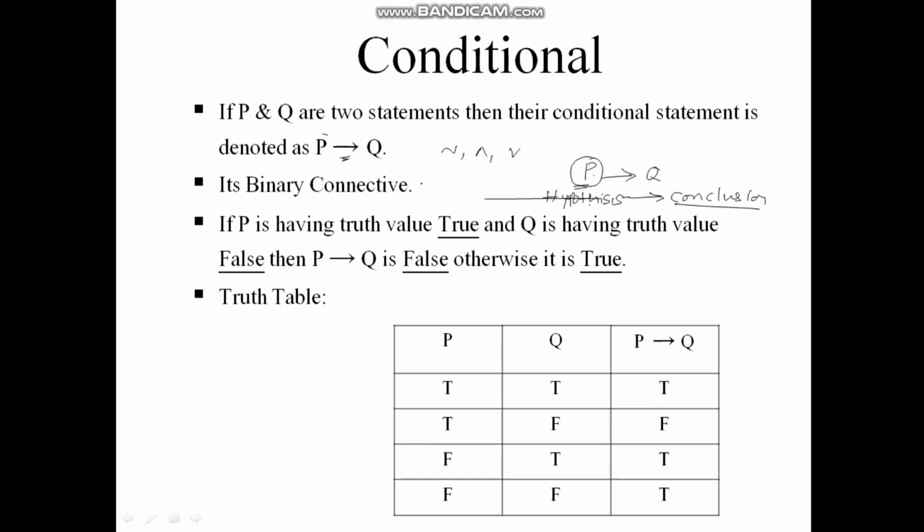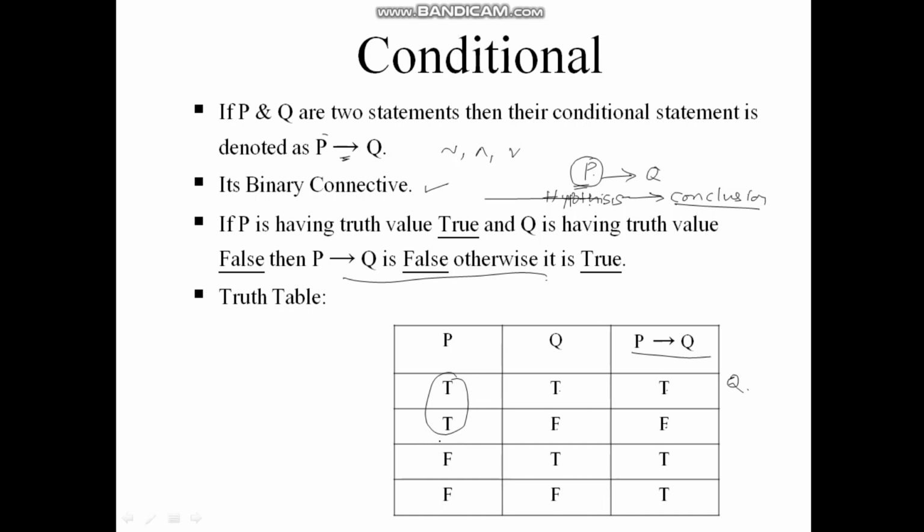Again this is a binary connective, and if P has the truth value true and Q has the truth value false, then P implies Q is false, otherwise true. This is the definition. I will define it in a different way. Whenever P is true, P implies Q is Q. That is, if Q is true, the output is true; if Q is false, the output is false. So whenever P is true, the output is Q.